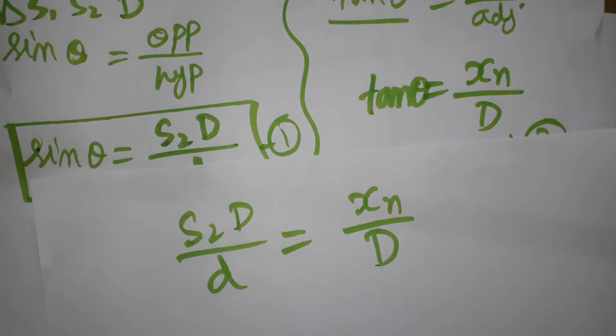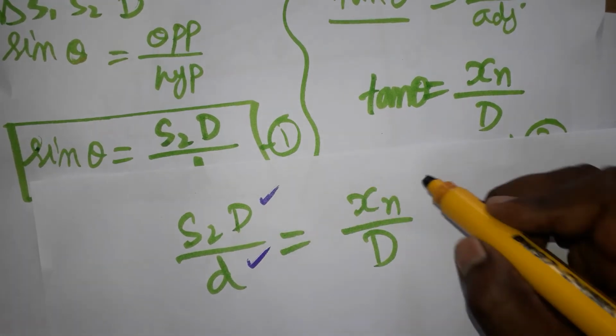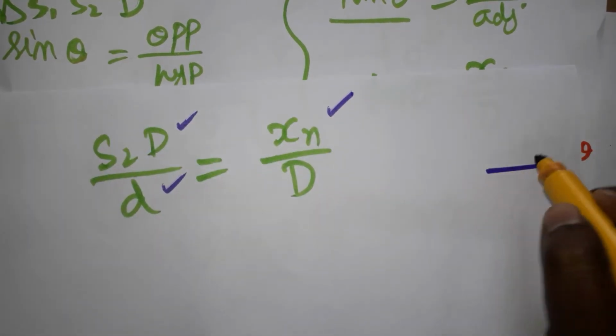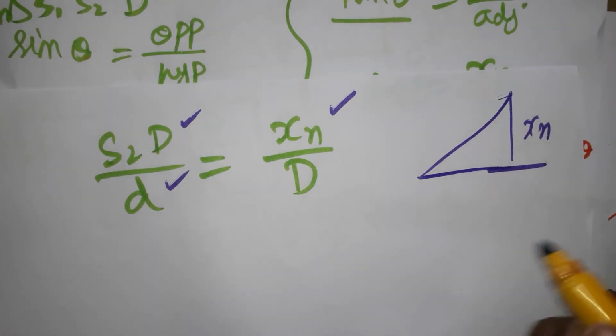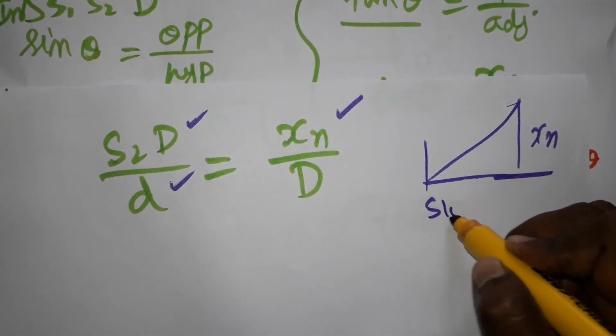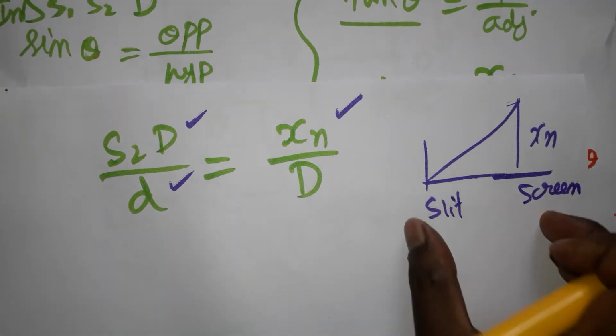Small d is the distance between the two slits. Xn is the distance from the center. And capital D is the distance between the slit and screen.